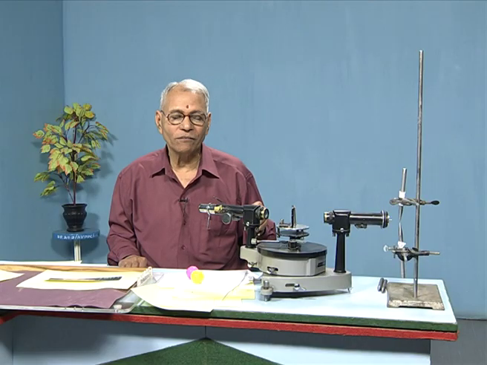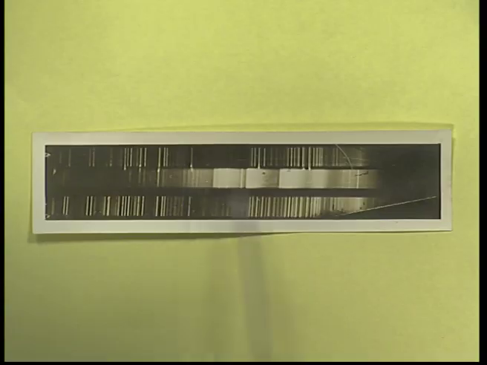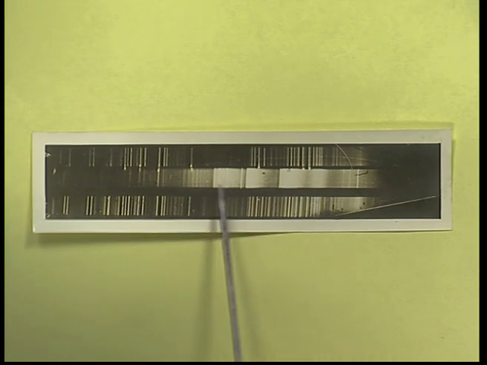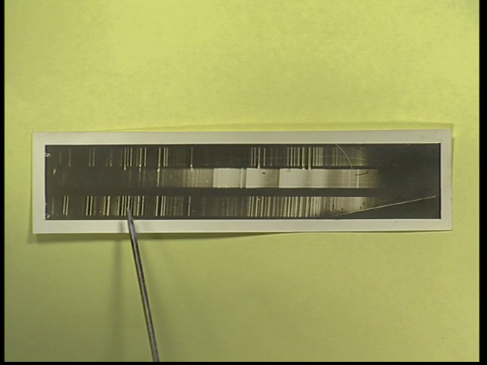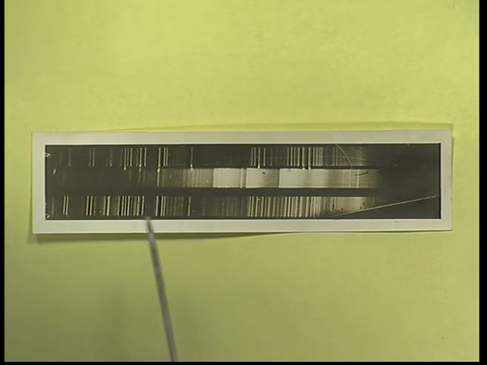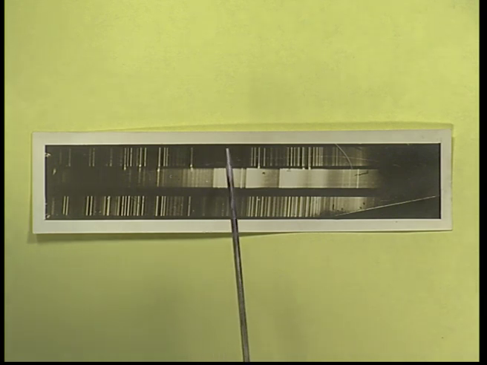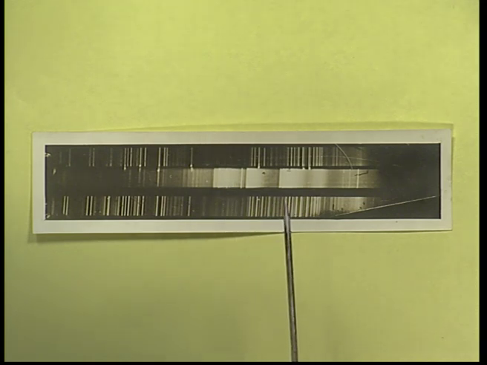The one that you have earlier seen in this particular film is in the middle part of it. This is the aluminum spectrum. The aluminum spectrum consists of bands: first band, second band, third band, like that. The iron spectrum consists of only lines. Iron is a standard with which aluminum lines are compared, and through the comparator we will try to find out the wavelengths of the aluminum lines. We are going to see that in the next chart.